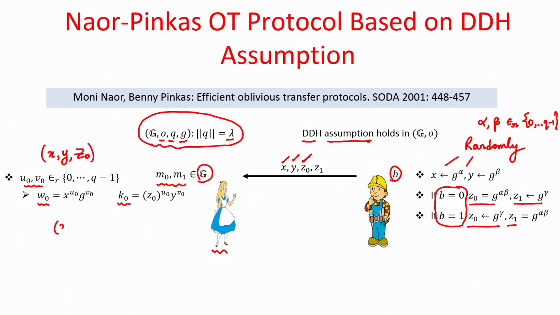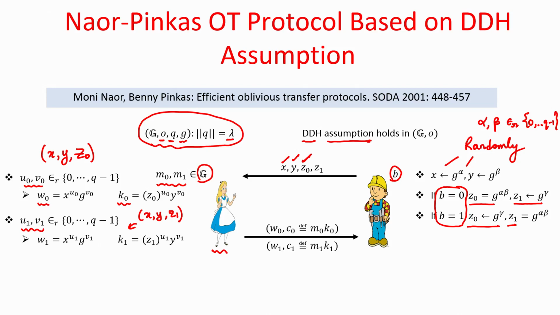And she takes the other triple, namely the first component, the second component and the fourth component, and she does not know whether this is the Diffie-Hellman triple or the non-Diffie-Hellman triple. She randomizes this triple as well. So, x, y and z 1, they are randomized as follows. She picks a randomizing pair of components u 1 v 1 and computes w 1 and k 1 as follows.